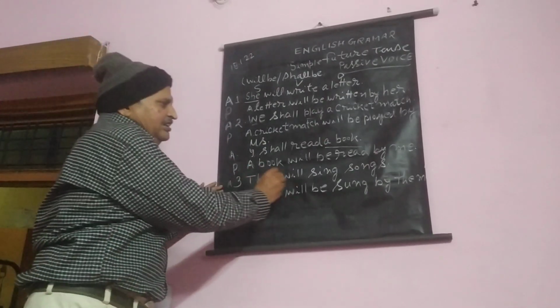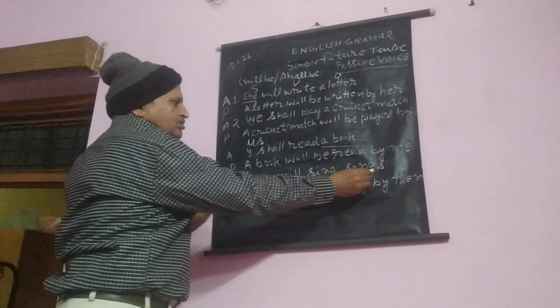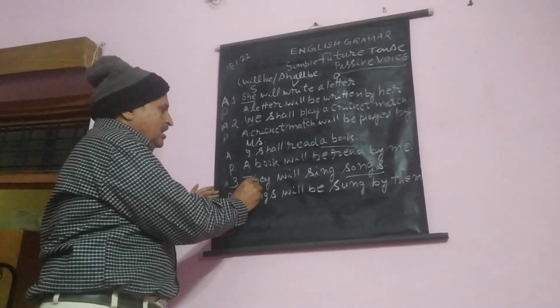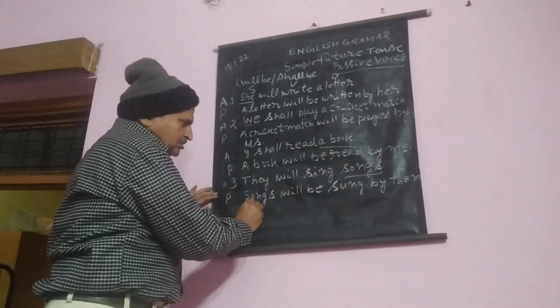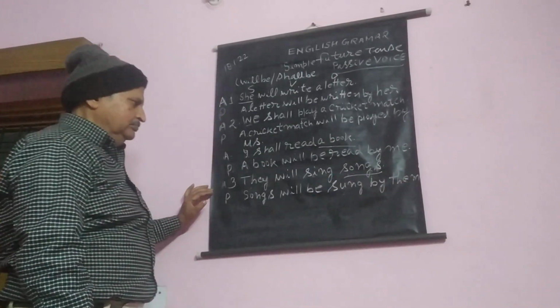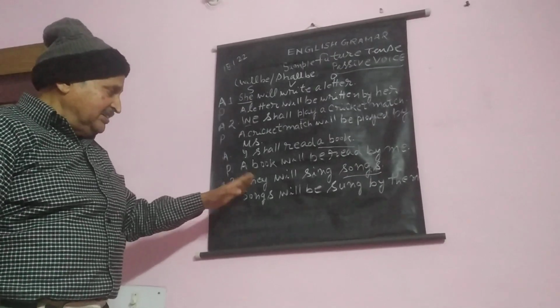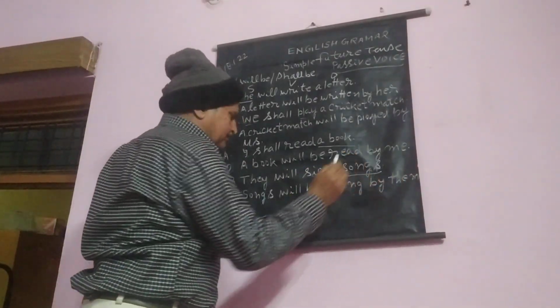Next, they will sing songs. Here, songs comes first. It becomes the new subject, and they becomes them. Songs will be sung by them. They will sing songs, its passive voice becomes songs will be sung by them.